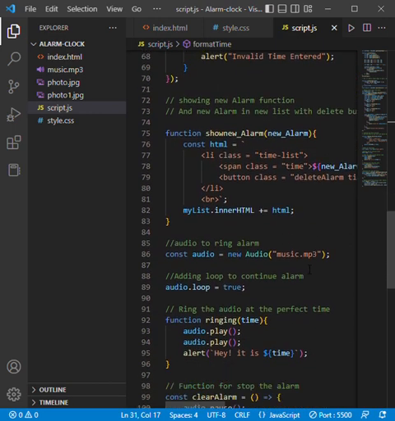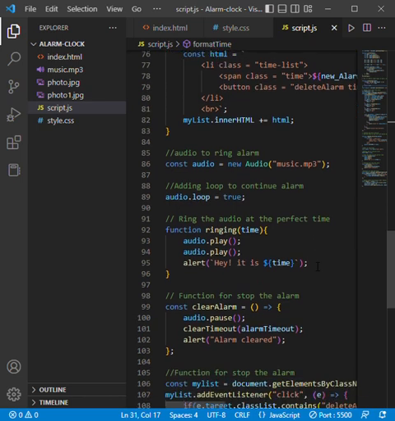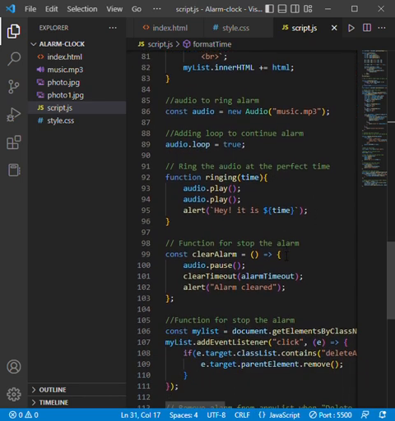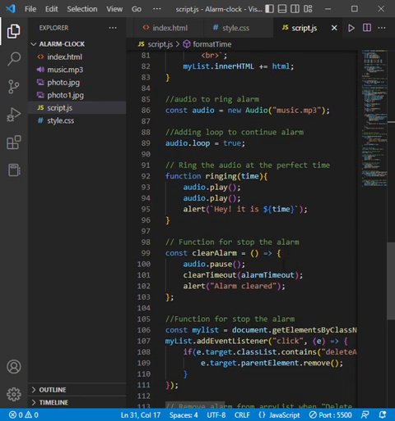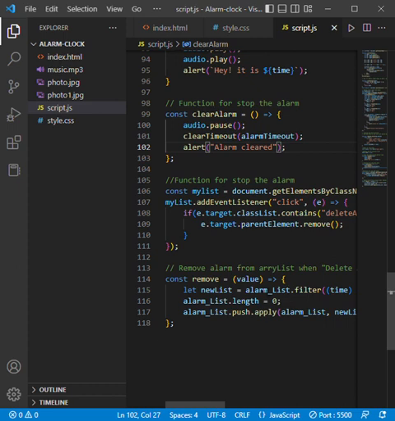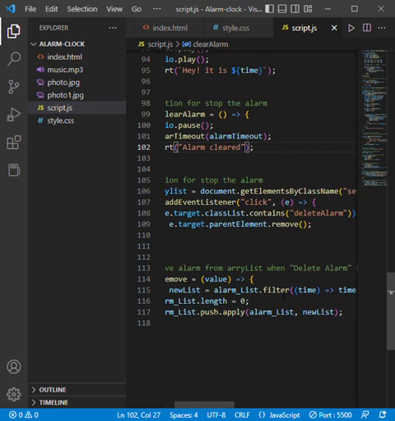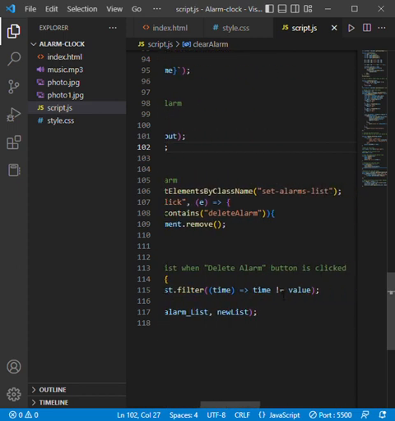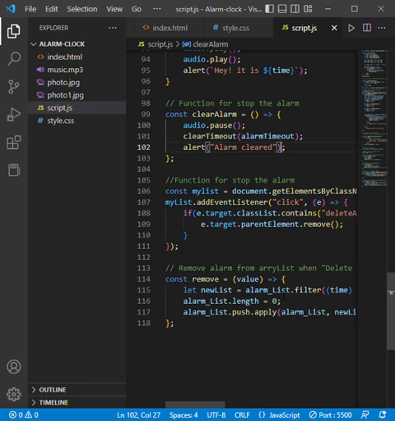Then we get a music, so when we set an alarm, then after the time is up it rings. Then we have to stop the ringtone, so we create a function to stop the ringtone, and finally we made a function to remove the alarm from the array list when the delete alarm button is clicked. So this is our script.js.